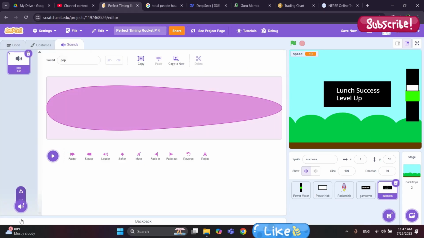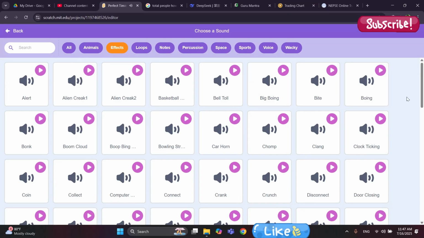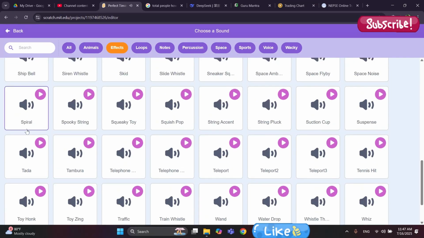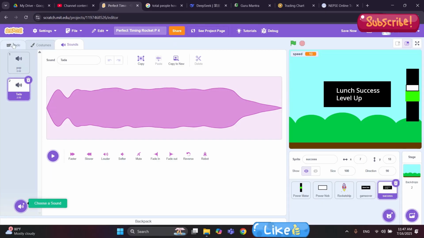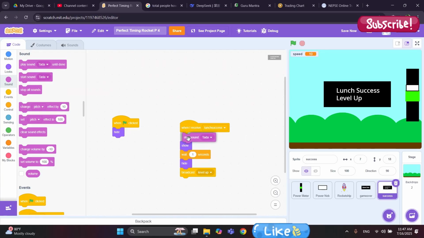Click on sounds and choose the sound, go in the effects, and we are going to get a tada sound, this one. Click it, and let's get back to the code. In here, when we receive the launch success, we are going to start the sound. Drag the start sound up here, tada sound like this.